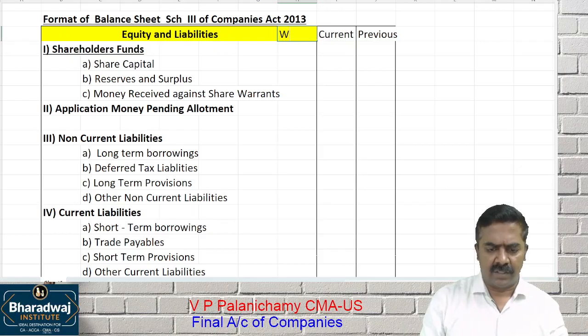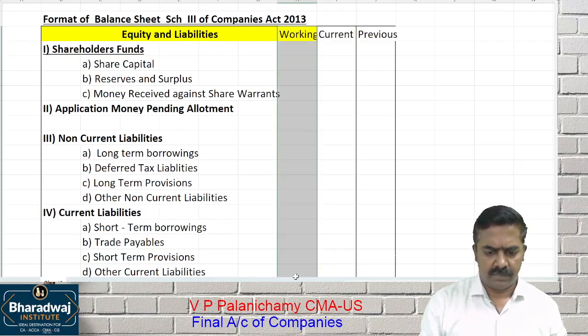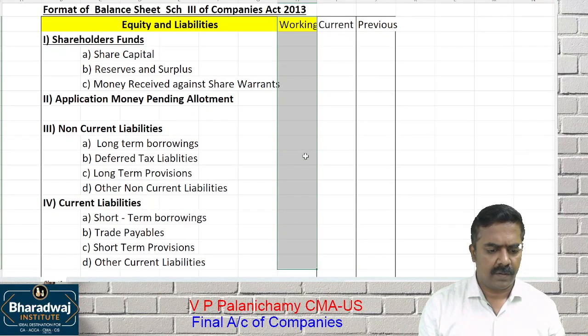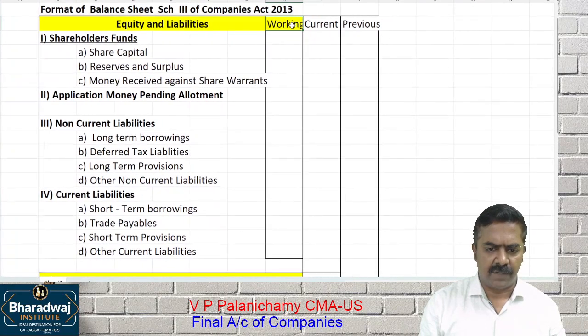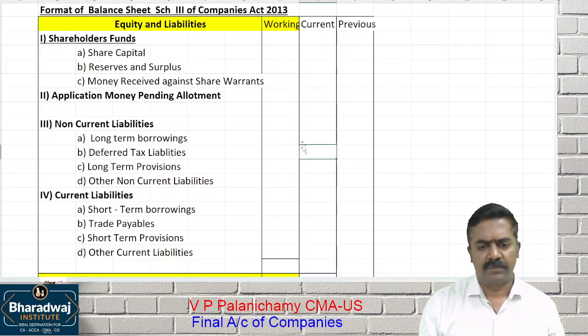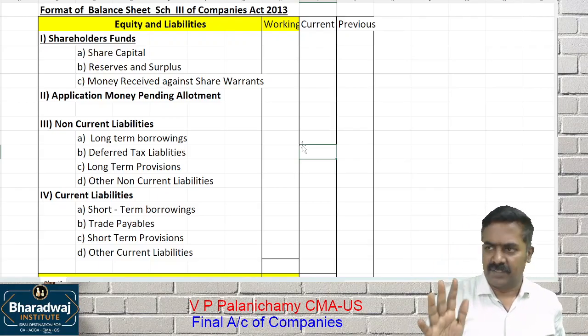And wherever there is a working, you have to give the working notes. I'll give an explanation for every item given in the balance sheet, but I request you to take up the main format now. This format is important for learning 4 or 5 chapters.